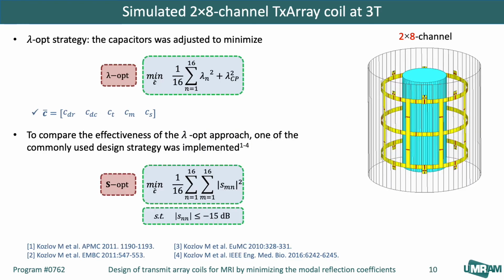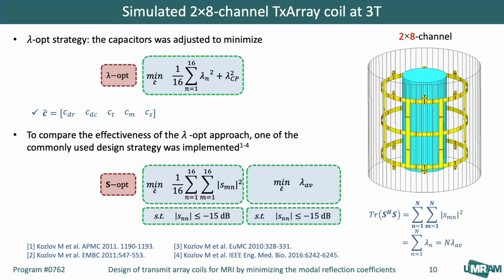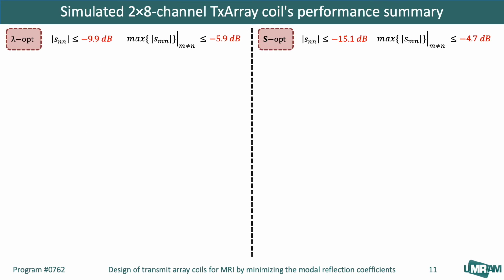To evaluate the performance of the lambda opt strategy, we implemented one of the most commonly used design methods, which minimizes the S matrix elements to find the capacitors of the 16-channel coil. Note that the trace of S Hermitian S is proportional to lambda average. Therefore, this approach minimizes lambda average by limiting the reflection coefficient to be less than -15 dB.